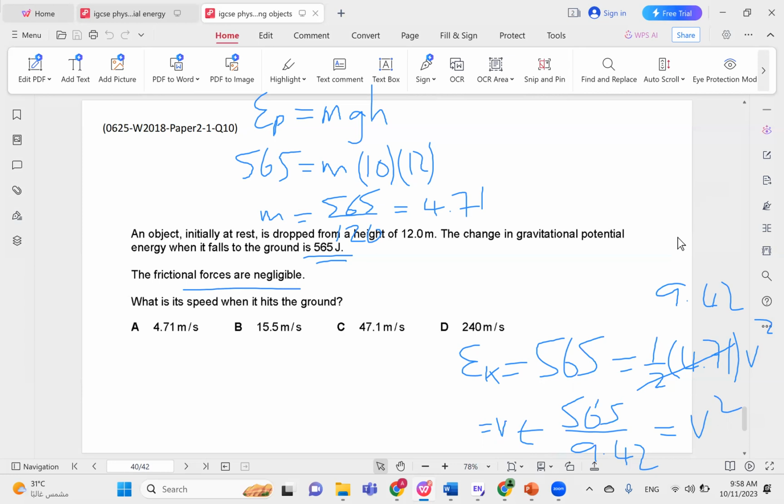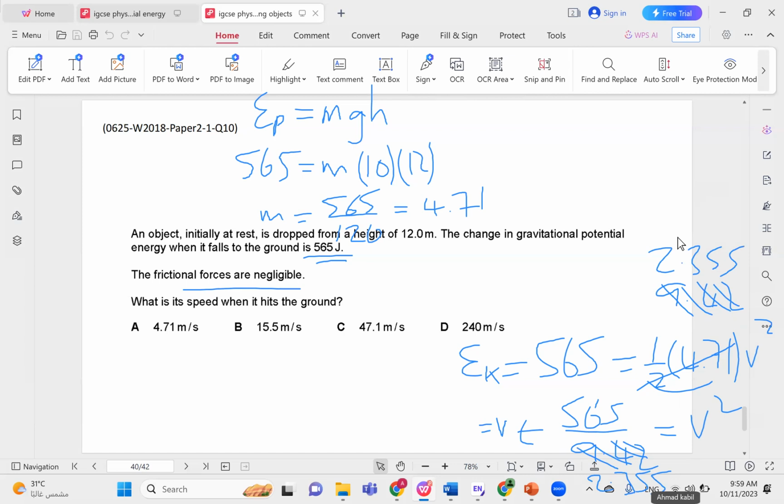Oh, I made a mistake. I'm sorry. No, so it's the half. I multiplied this by 2 instead of by half. So this is not 9.42. I apologize. This is half times 4.71, and that gives us 2.355. And then instead of this, we have to write 2.355 as well.